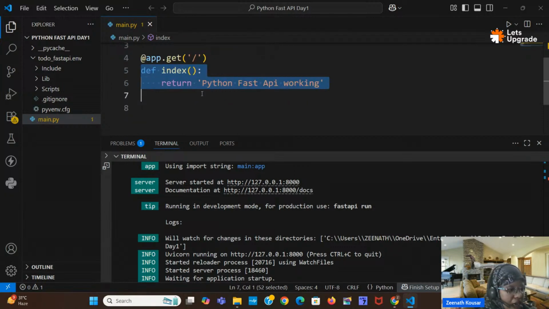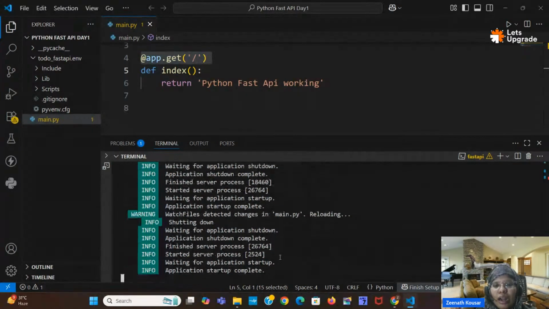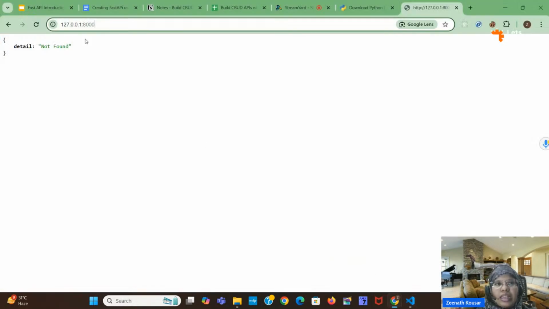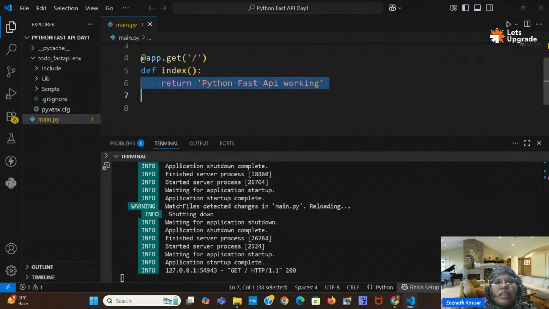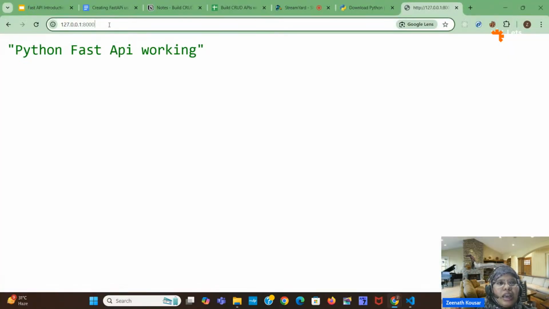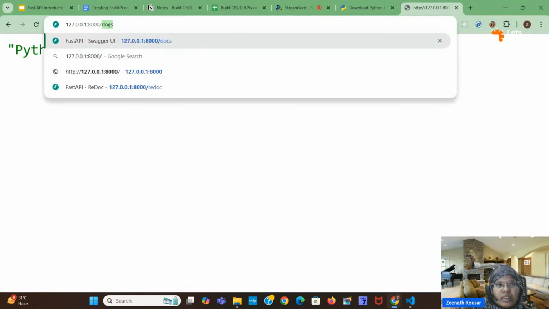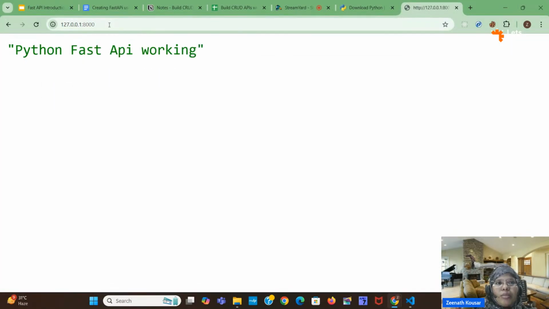This will be the corresponding function which will be running at the slash endpoint. Here no need to run again, the application will be running automatically if you make any changes as well. Just refresh here and check. See here, now we got the actual output. Whatever I am returning, that only I am getting, right, at slash.